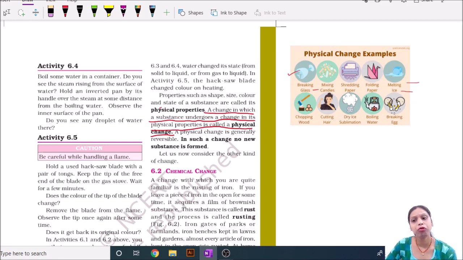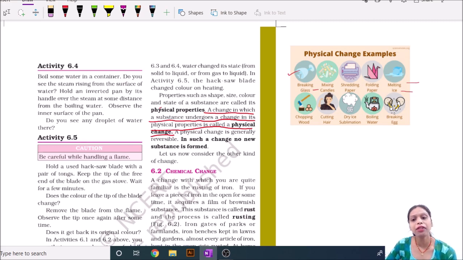Shading paper, floating paper. When you are floating the papers, it is also a type of physical change. Melting ice means the state of ice is being changed here, and it is also an example of physical change. Chopping wood. When you chop the wood, then the physical property is changing here. That's why this is part of physical change. Cutting hair means the shape of hair is being changed here, and it is also a part of physical change.